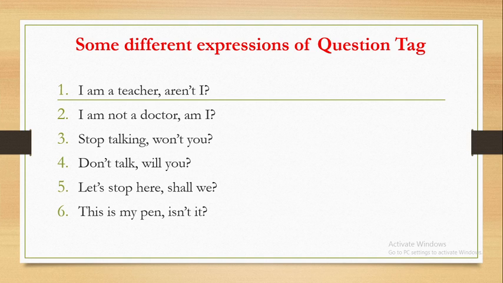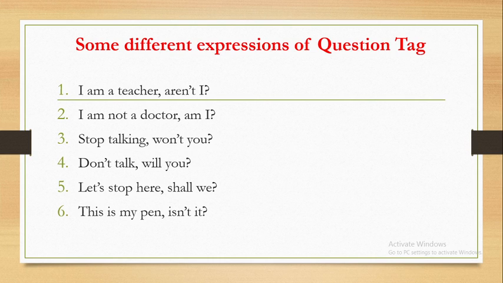Only with the use of am in a positive sentence, when it is spoken or written in simple present tense, instead of am, are is the proper and appropriate form of the question tag in such examples. And that is why for a sentence with am, that is I am a teacher, aren't I is the most appropriate, most correct question tag. You should not say amn't I, because amn't I is not a question tag that exists in English.